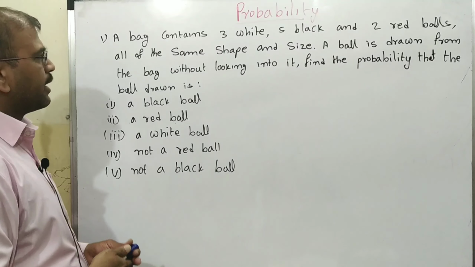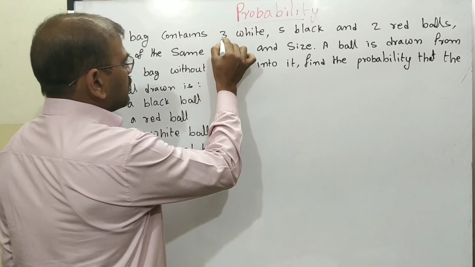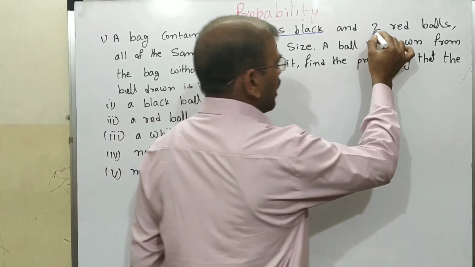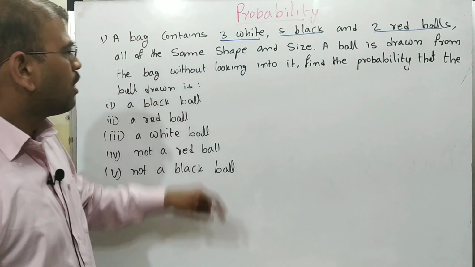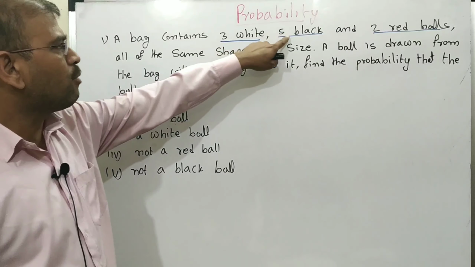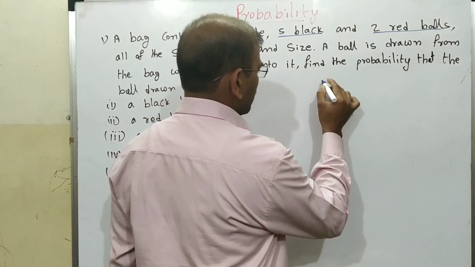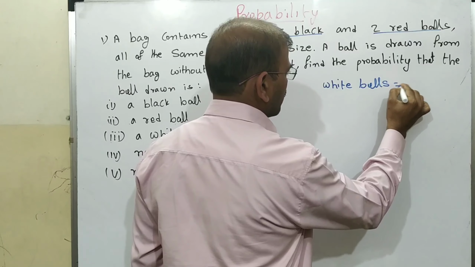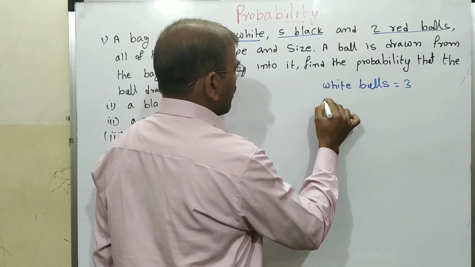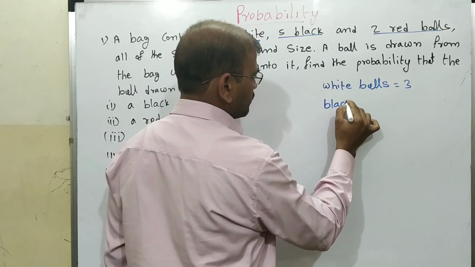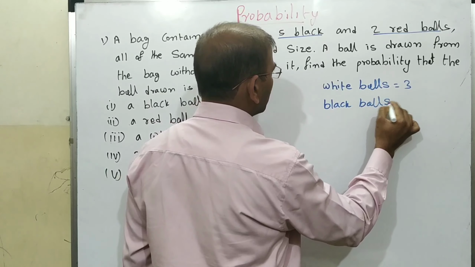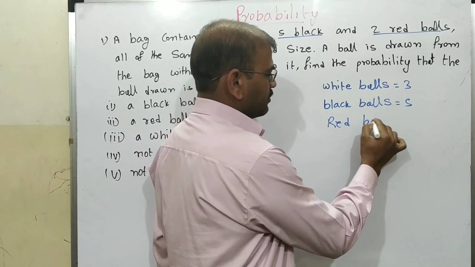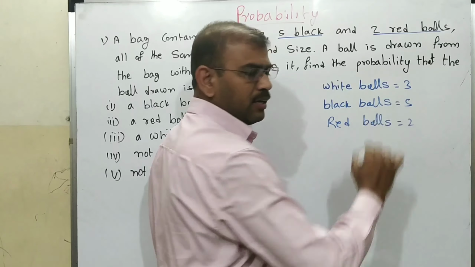A bag contains 3 white balls, 5 black balls and 2 red balls. How many balls are there? We'll write it here: white balls, 3; black balls, 5; red balls are 2.